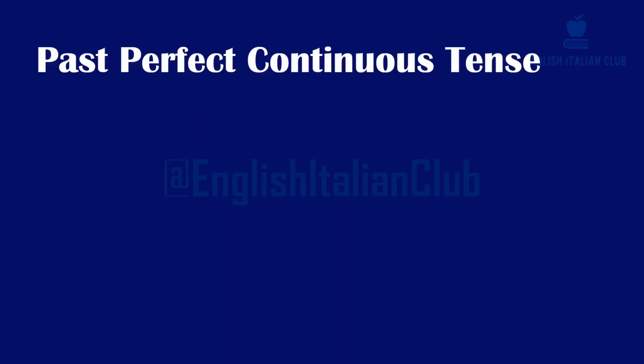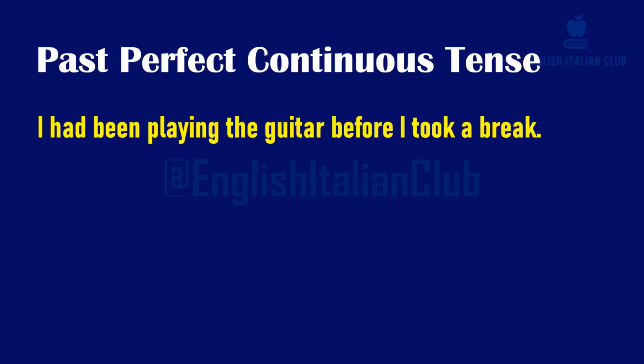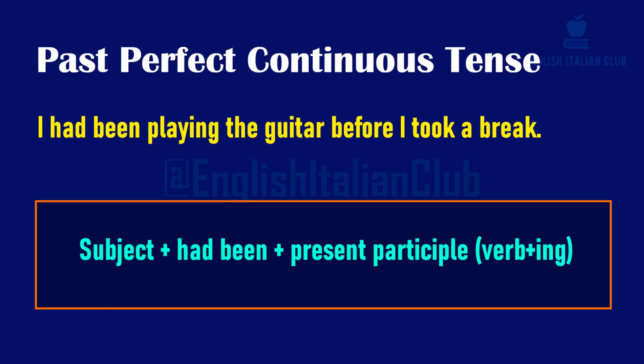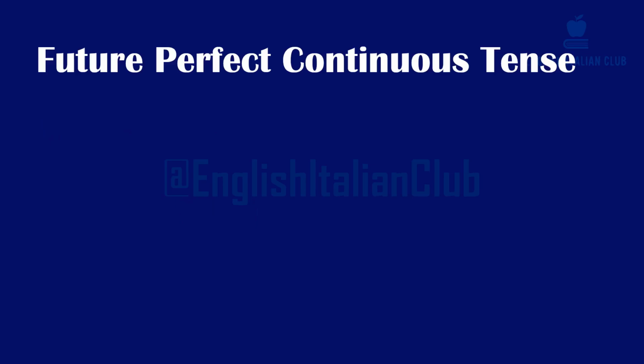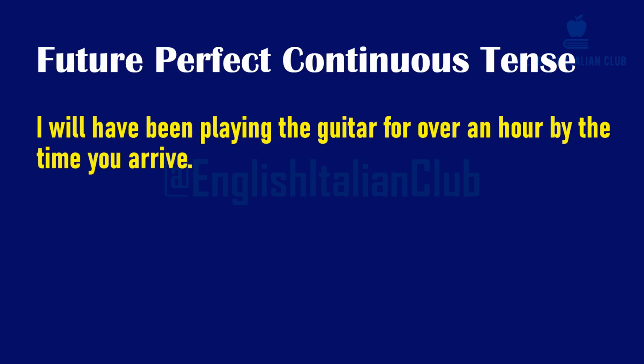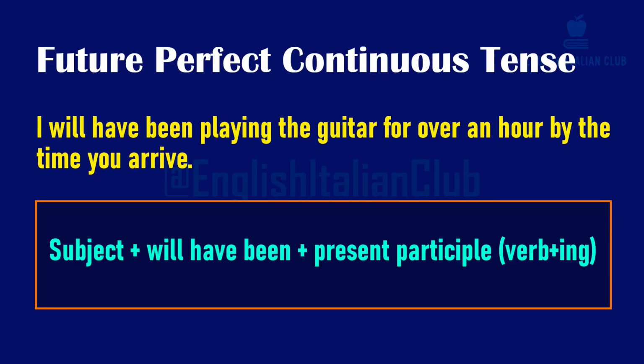Past perfect continuous tense. I had been playing the guitar before I took a break. This tense shows that an action was ongoing up until a certain point in the past. Future perfect continuous. I will have been playing the guitar for over an hour by the time you arrive. This tense indicates an ongoing action that will continue until a specific point in the future.